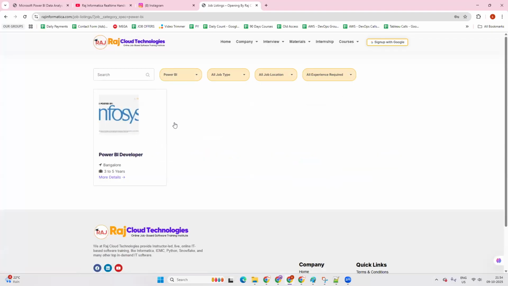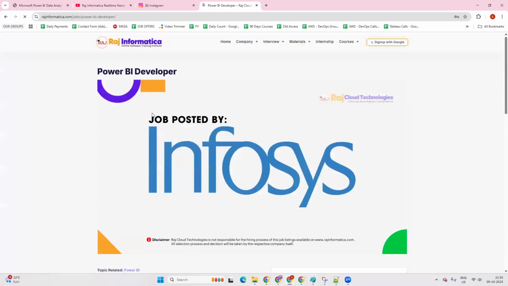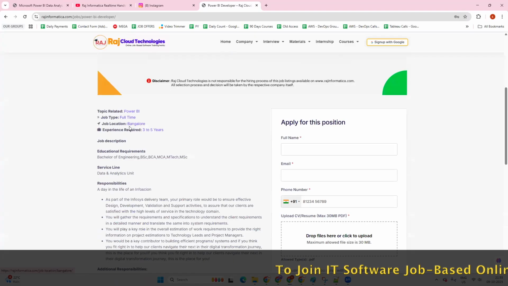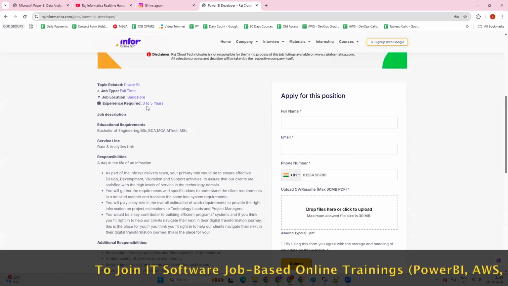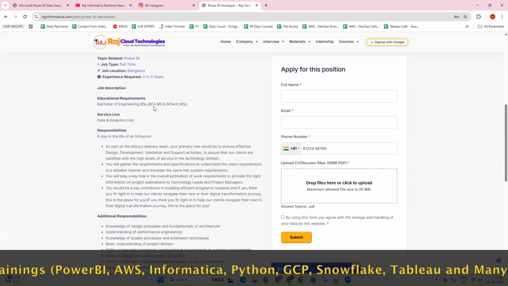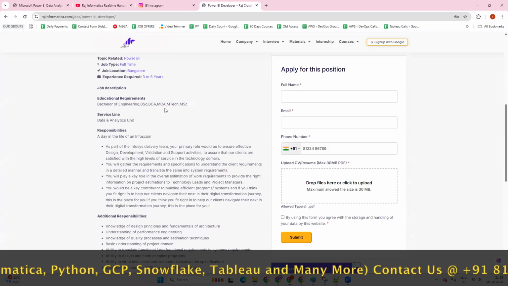We have added only one for now, but we will be adding for every category of people: freshers, and experienced candidates from 1 year to 10 years of experience. However many years of relevant experience you want to showcase, you can visit that particular job and apply for it. If you open this, you can see this job is posted by Infosys, and it is a full-time job. The location is Bangalore, and the experience required is 3 to 5 years. Any graduation is fine for this. You can see any bachelor's degree is fine.